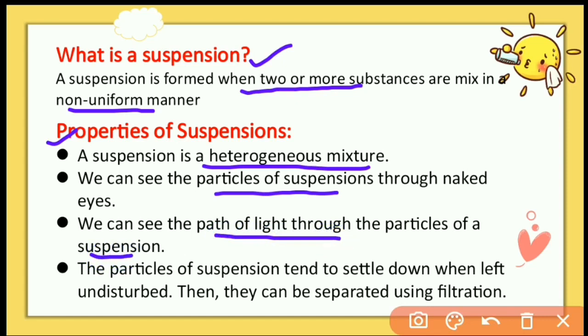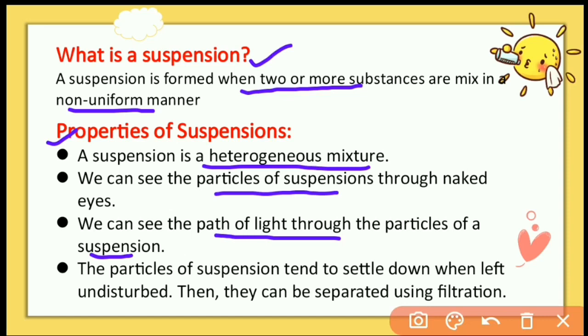But the condition is that when the particles of suspension are suspended throughout the solution, in that way we can see the path of light. Otherwise, when the particles have settled down, we cannot see the path of light, because particles cannot scatter the beam of light, and it does not show the Tyndall effect.